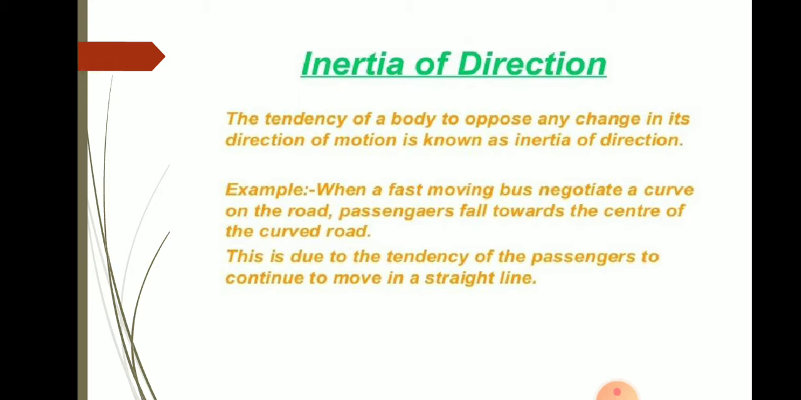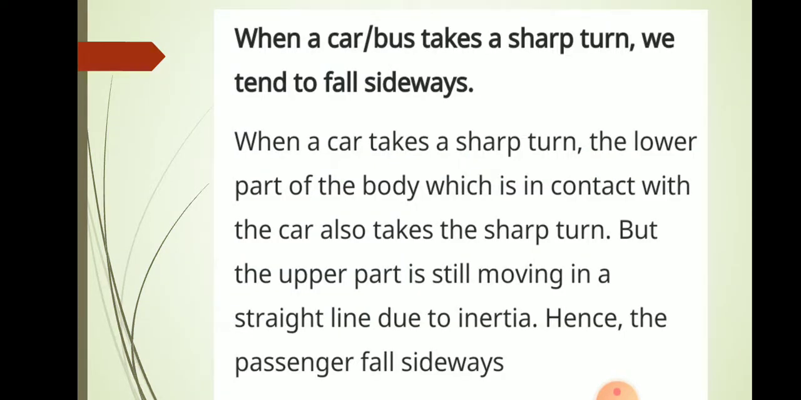Now let us see inertia of direction. So here the tendency of a body to remain at the same state of motion unless an external force is applied to change its direction. For example, when a fast moving bus takes a sharp curve, what happens? We lean towards our right or left depending on which side the curve is taken. So this is due to the tendency of the passenger to continue to move in a straight line. Okay, so we fall towards the center of the curved road. So this is because of inertia of direction.